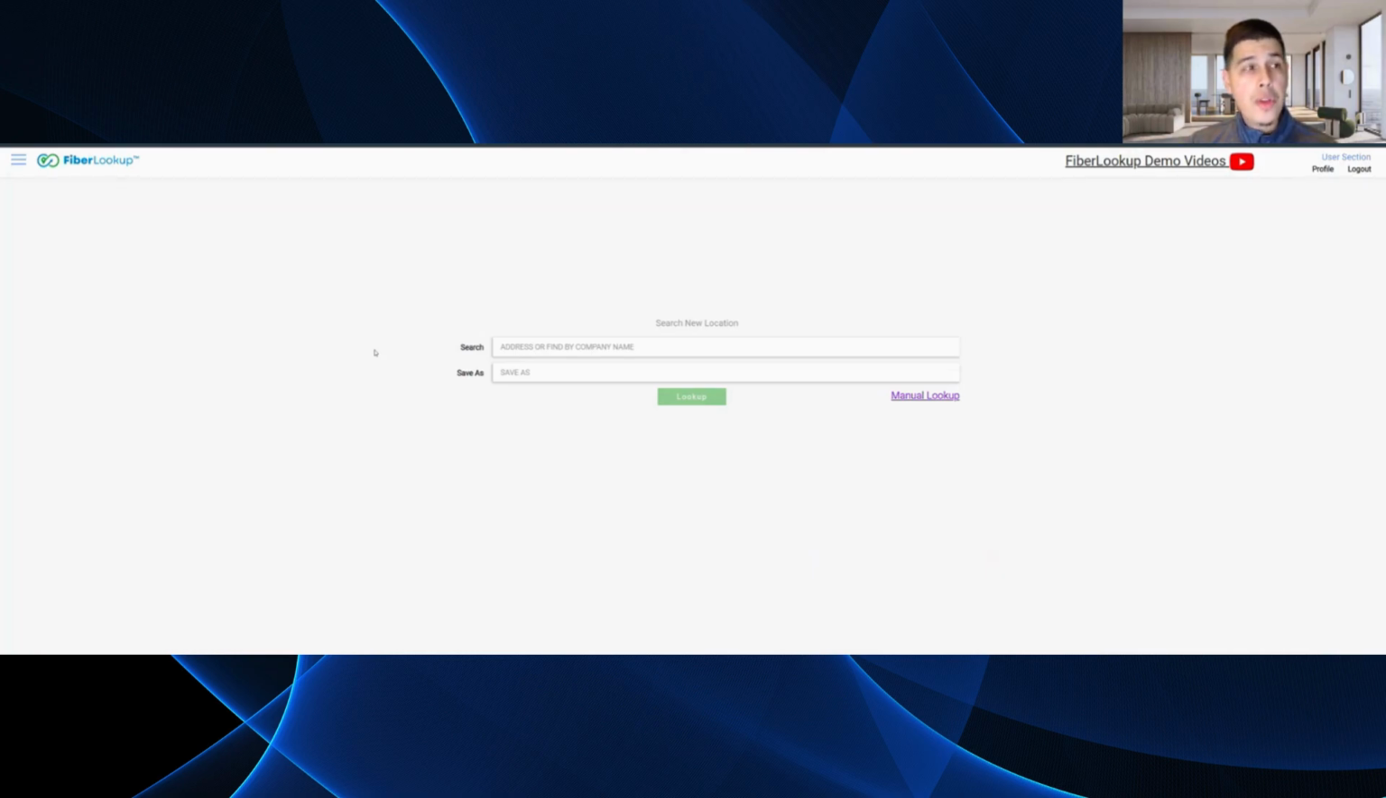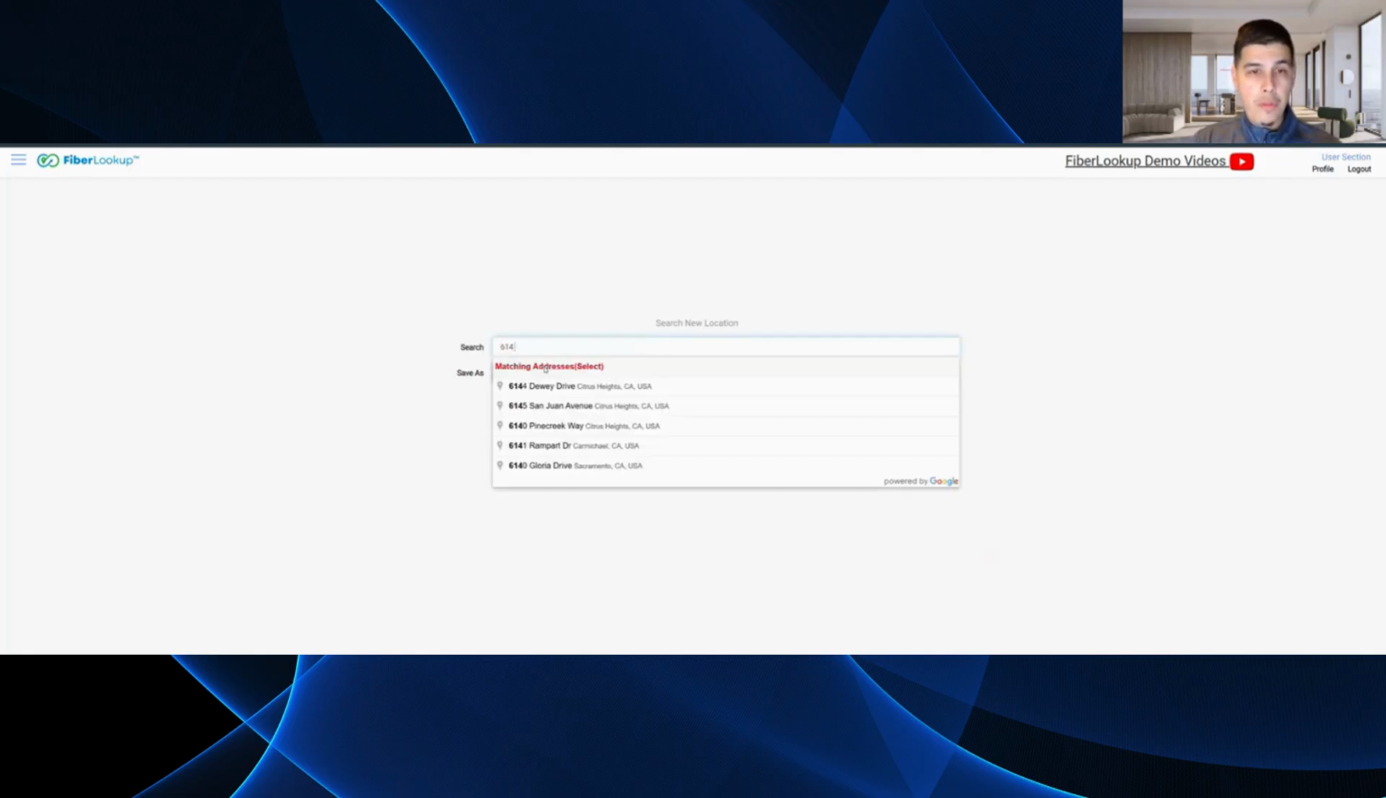So when you log into this tool, it's very easy to utilize. First, you'll be prompted to enter an address. I already have an address in mind, 614 South Grand. Okay, very important. When you look up your address, sometimes we have a tendency to just hit enter and you might run into an error. These addresses are powered by Google, right? So if you can locate the address on Google, you're going to be able to locate it on FiberLookup.